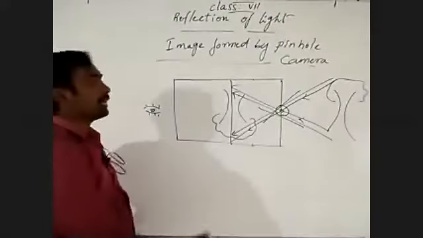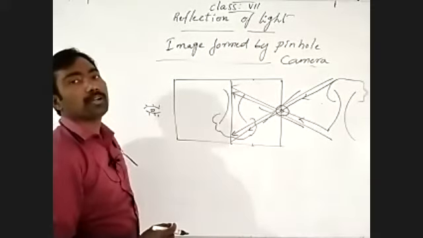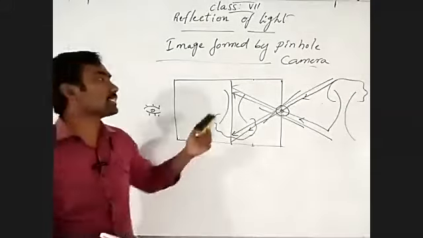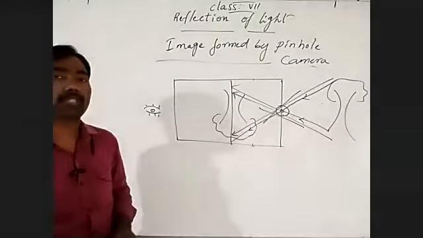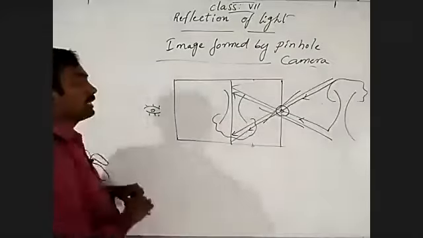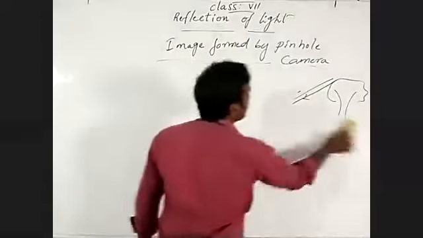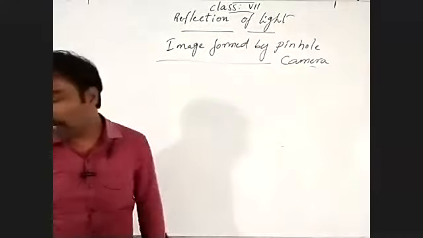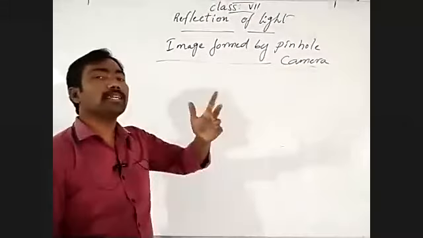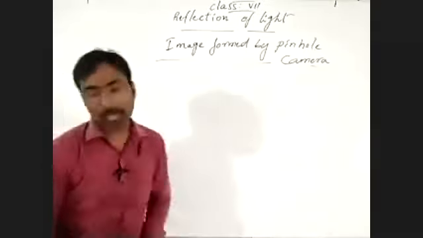By that, the tree image will become blurred, which means disturbed. There is a chance to be asked the question: by increasing the size of the pinhole, what will happen? The image will form inverted but blurred, a disturbed image.